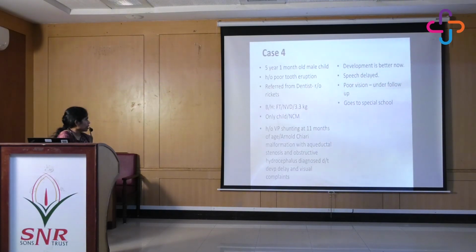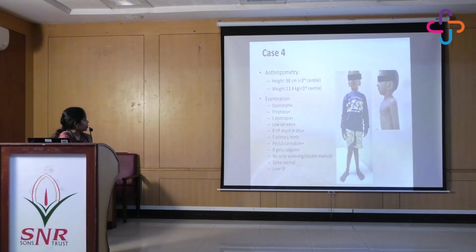So that paper actually mentions Arnold Chiari malformation with aqueductal stenosis and obstructive hydrocephalus. At 11 months he had some developmental delay and visual complaints, and therefore he had to undergo the VP shunt. At present the development is better. Speech is delayed, but he is able to communicate. He goes to a special school and he has poor vision. He is under follow-up with the ophthalmologist. His anthropometry showed his height and weight below the 3rd centile.